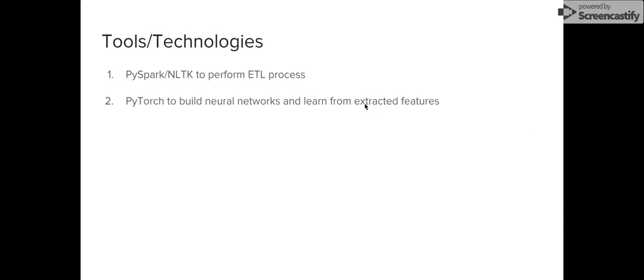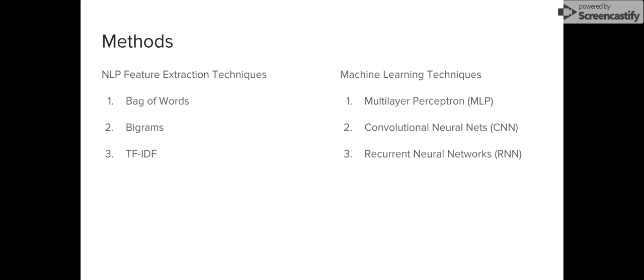We used PySpark and the Python package NLTK to perform ETL processes to get the data into a format we could use in our models. We then built our models using PyTorch and learned from a variety of different extracted features. Several approaches were used to extract features from the textual notes, which were in turn used to train the models.